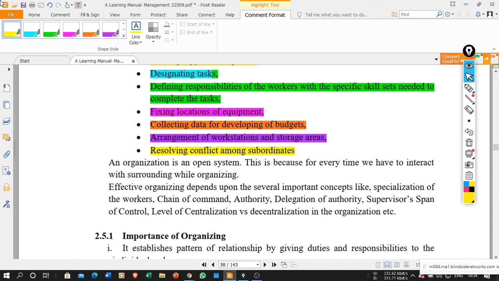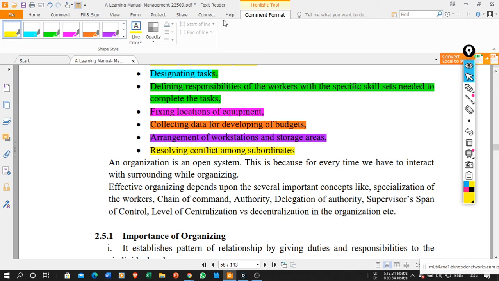Because when a number of persons are working together in a group or in a team, the nature of each and every person is different, the thinking pattern of each and every person is different, so definitely some conflicts arise there. Someone is thinking that you are supposed to do it in this manner, someone else is saying that you are supposed to do it in that manner. So there may be some ego problems and all these things. So if some conflict arises, then it is the duty of the supervisor to resolve that conflict in a proper manner. Okay, so conflict resolution is a very important thing that needs to be performed by the supervisor.